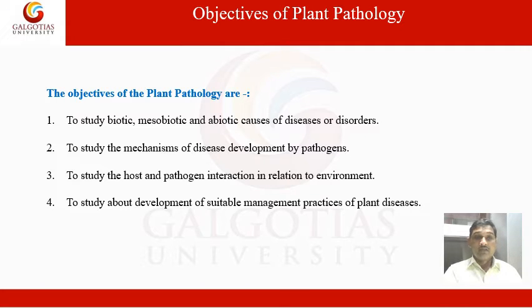Under this head, you will see there are four objectives of plant pathology. The first one is to study the biotic, mesobiotic, and abiotic causes of disease or disorder. Just look at the biotic causes.